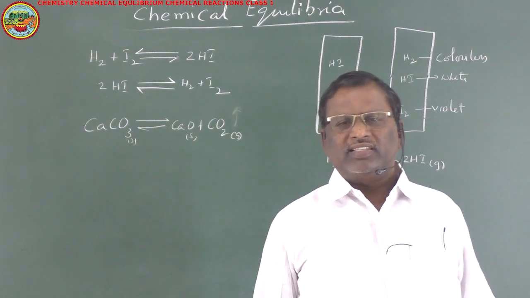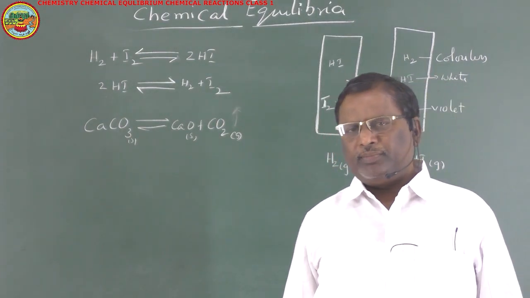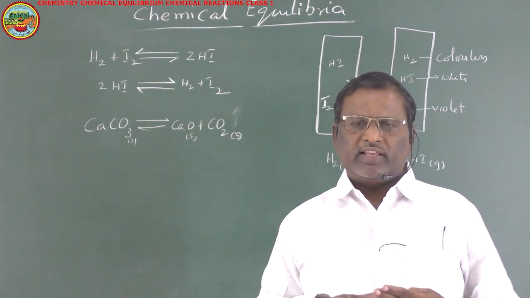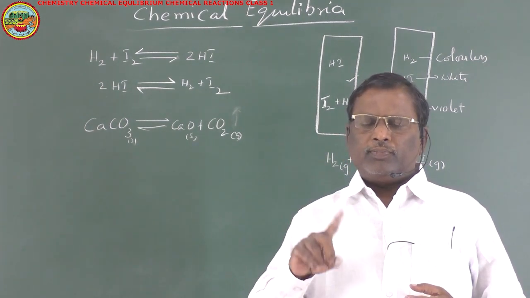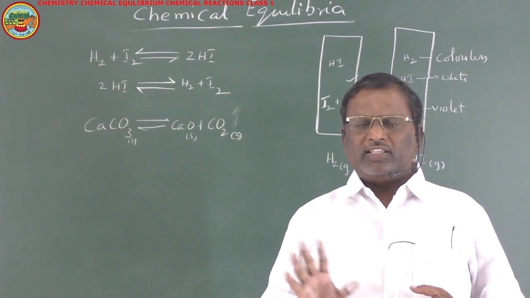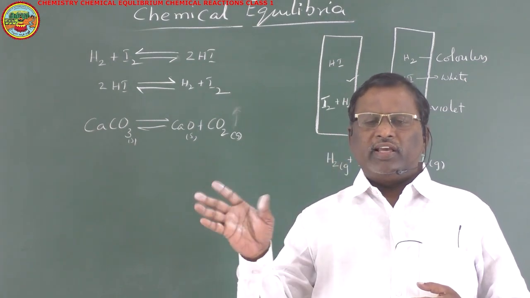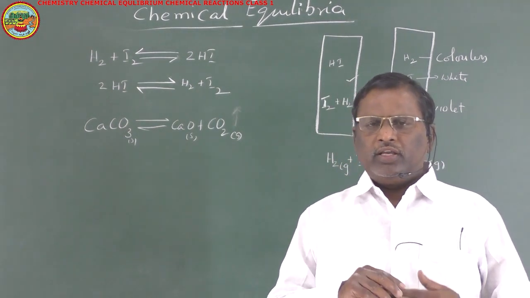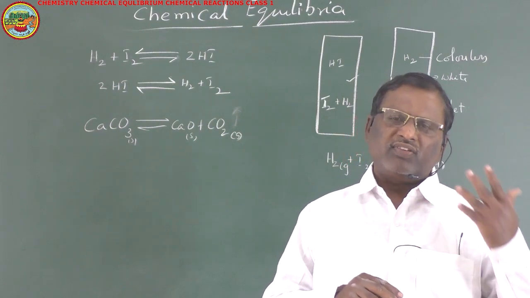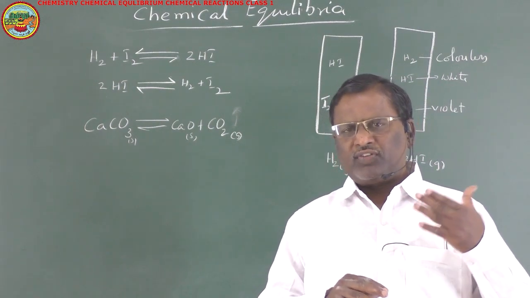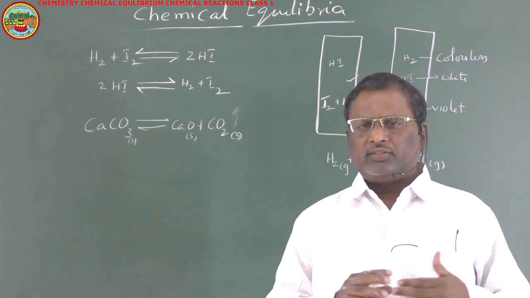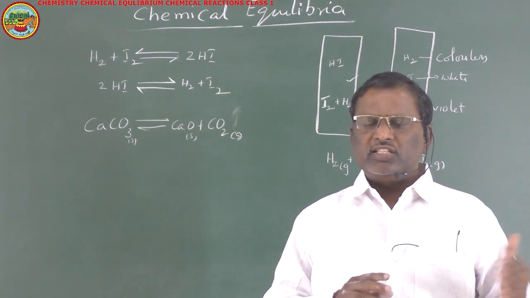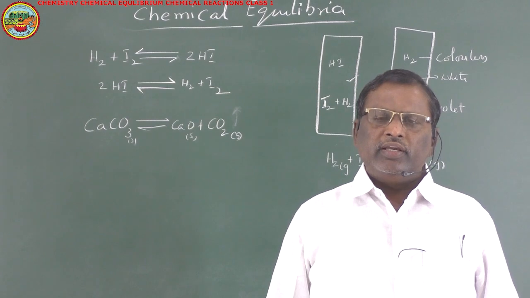So, here are the characteristics of equilibria. Equilibria will be attained only in reversible chemical reactions. Next, if any one of the reactants and products is a gas, the reaction must take place in a closed container, then only the equilibrium will be established. Establishment of equilibria can be identified with the change of color or change of concentration. If the change of concentration and color is zero, that means there will be no change in concentration or no change in the color, then the reaction is said to be in equilibria.